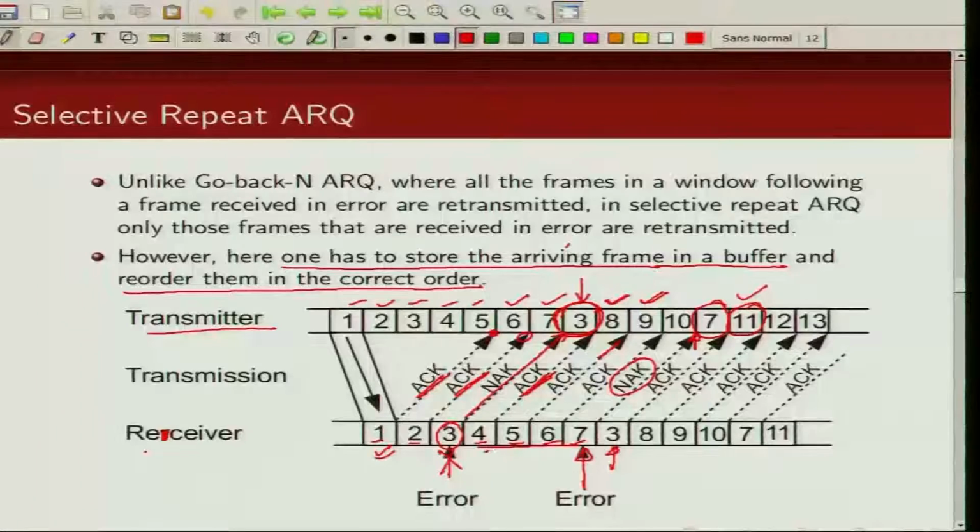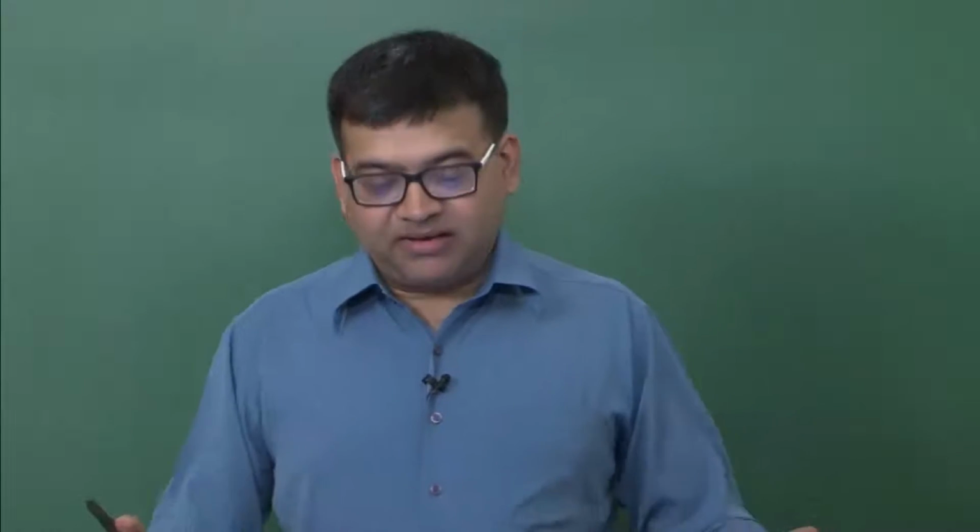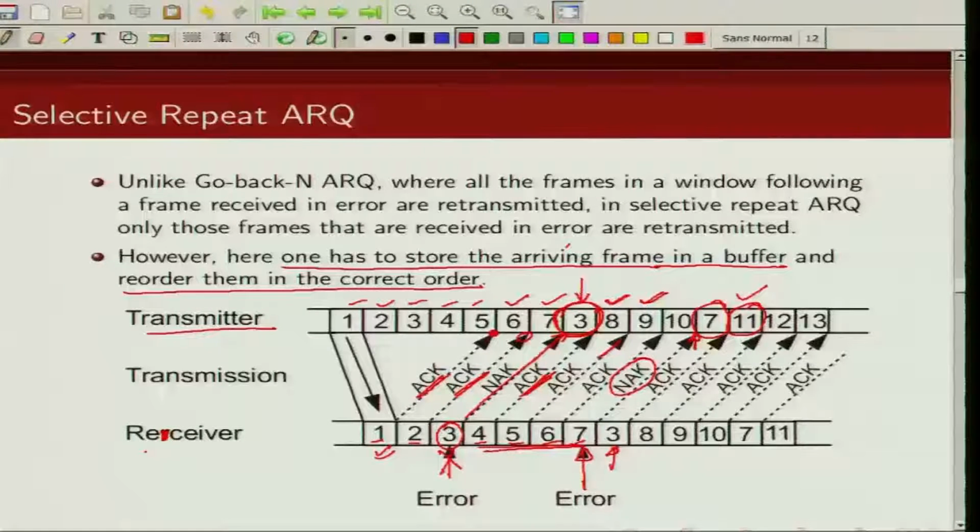At the receiver, you need to keep a buffer to store all the packets that you have received before packet number 3 was received. So 4, 5, 6, 7, you need to store them in the buffer, and once you get packet number 3, you put it back in the order after packet number 2. So these are the 3 protocols you can see. Stop and wait is very inefficient but a very simple protocol. Selective repeat, from the efficiency point of view, is very good, but from the complexity point of view, the most complex. And go back N is in between. Its efficiency is poorer than selective repeat, but it's easier than the selective repeat request scheme.